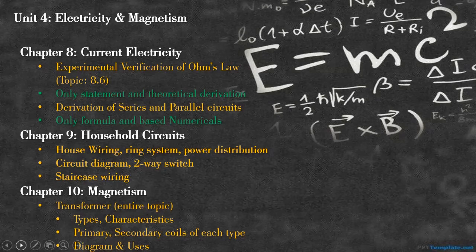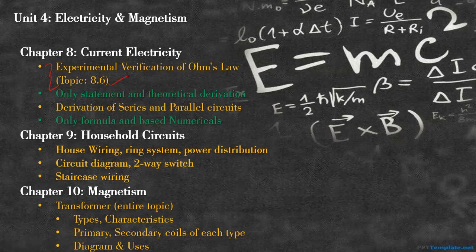In chapter number 8, current electricity, we had Ohm's law, which tells us the relationship between voltage and current. Now you have just the theoretical derivation and verification of Ohm's law. Experimental verification has been removed. So this entire 2-3 pages, wherein the entire experiment conducted in the lab was shown, has been removed. Experimental, that is topic 8.6, has been removed.